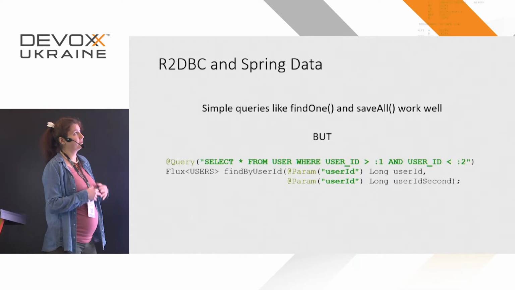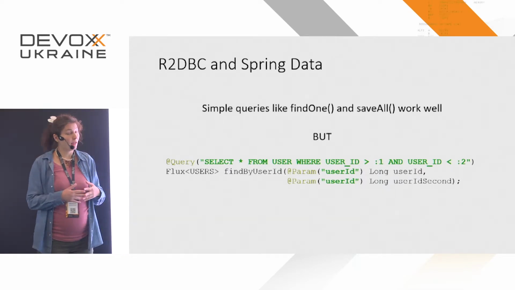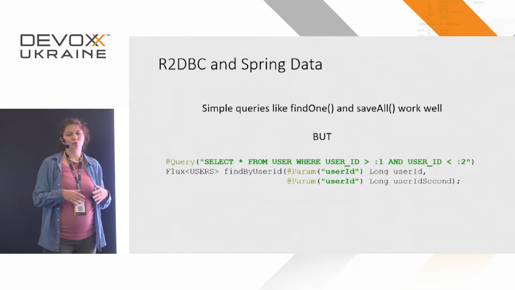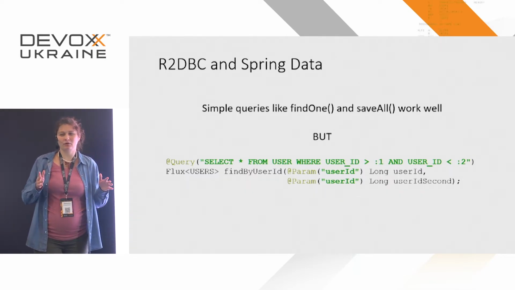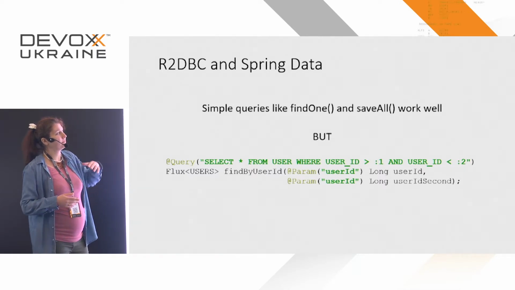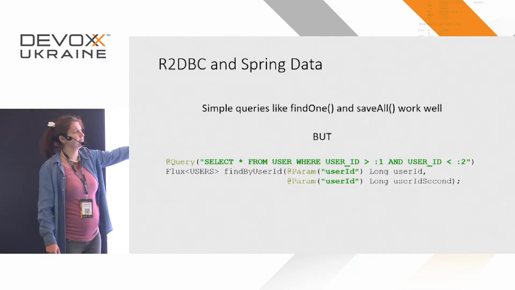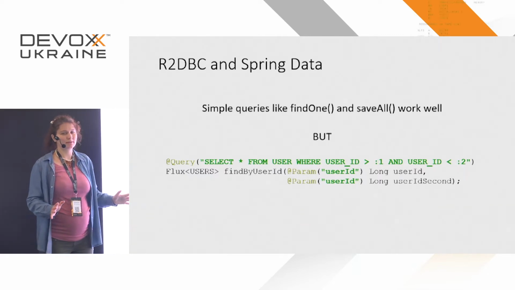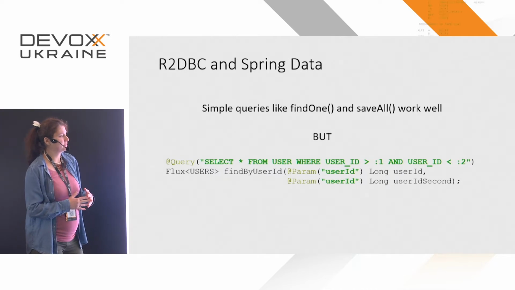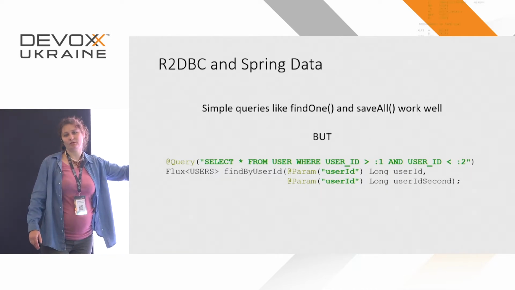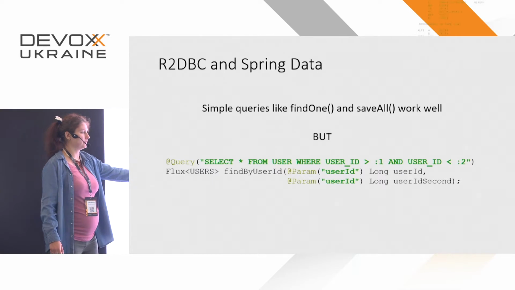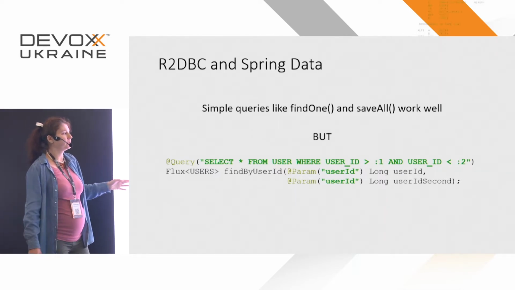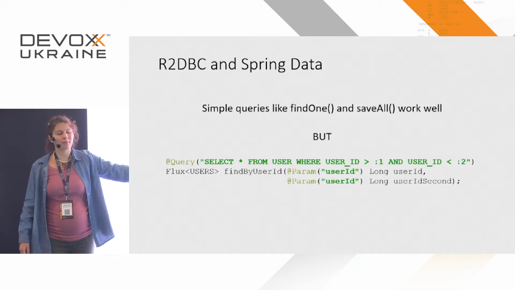Then to speak a bit more about Spring Data. Again, this is just the start. Reactive Streams started working around a year ago. So the basic methods like find by ID or save all, they do work, and you don't need to write anything. But in the general case, if you want to find something by a general field, like by user ID, which is not the key in the database, you will have to write your own query.